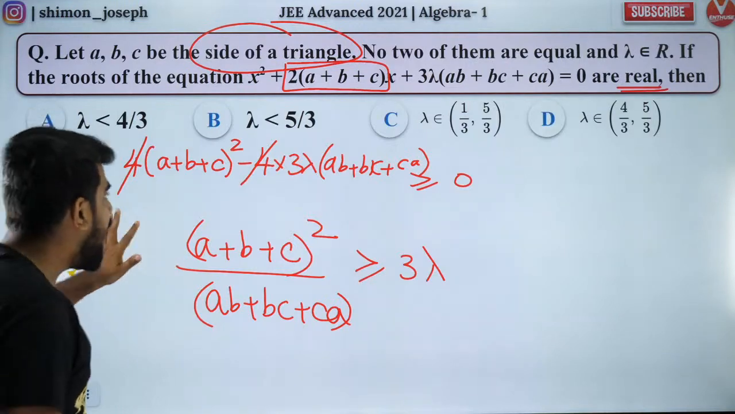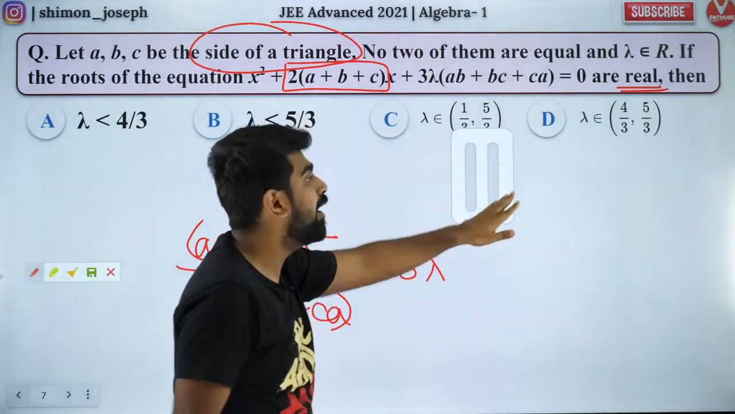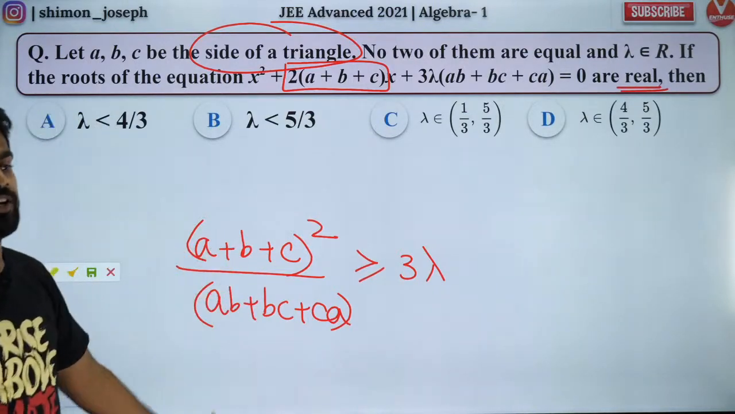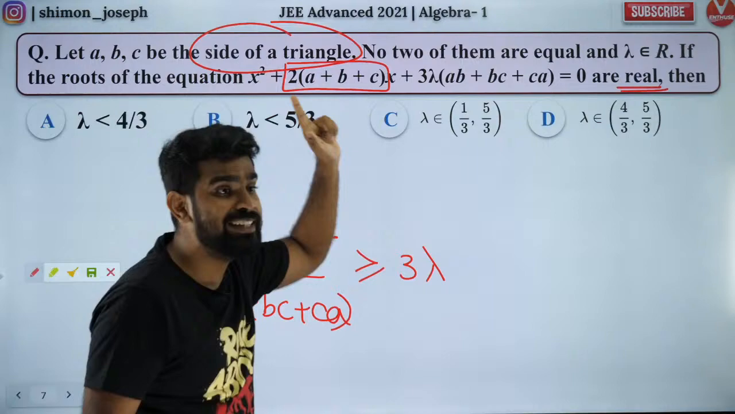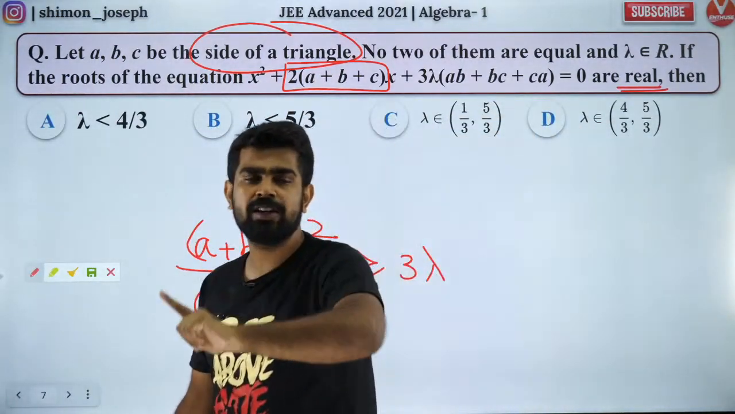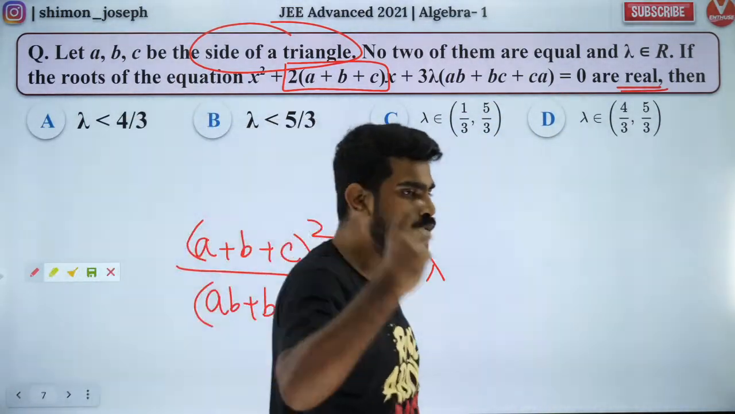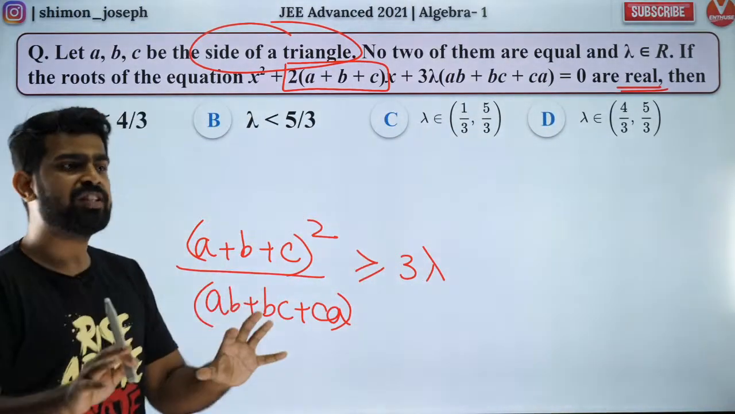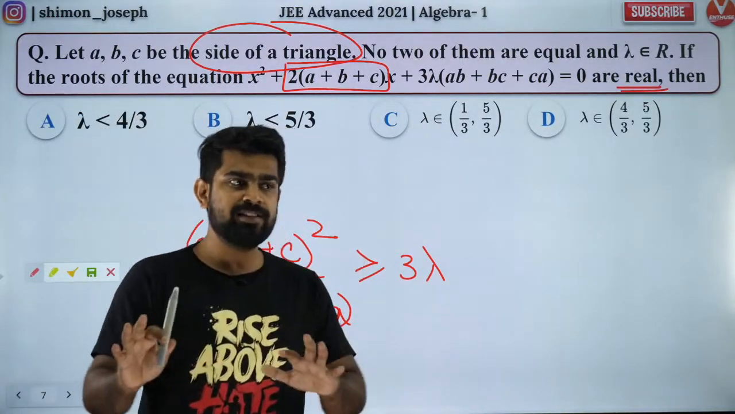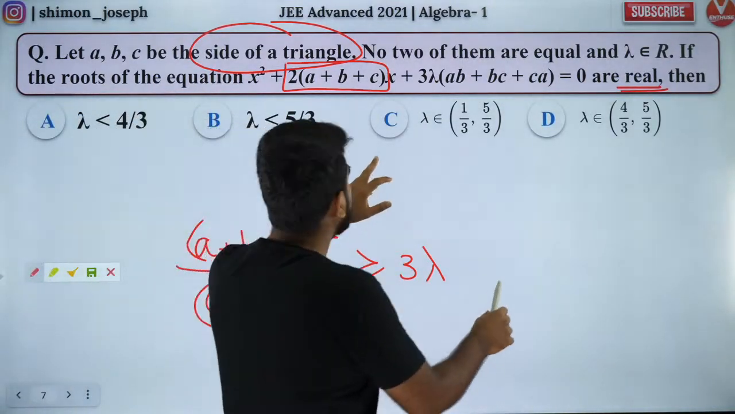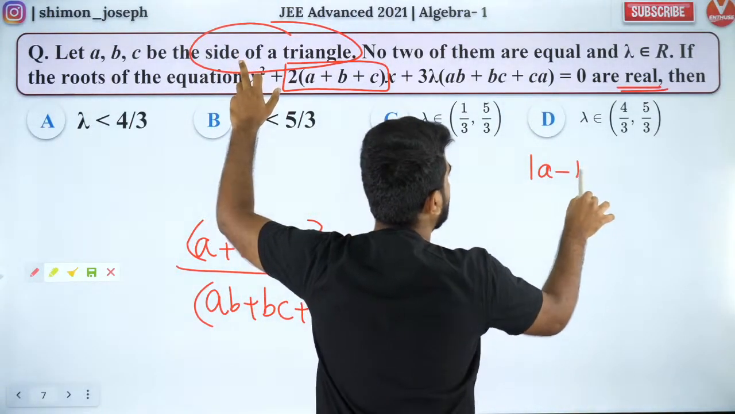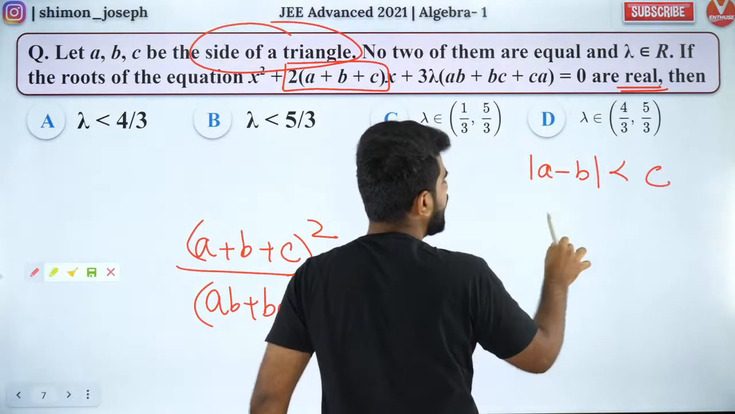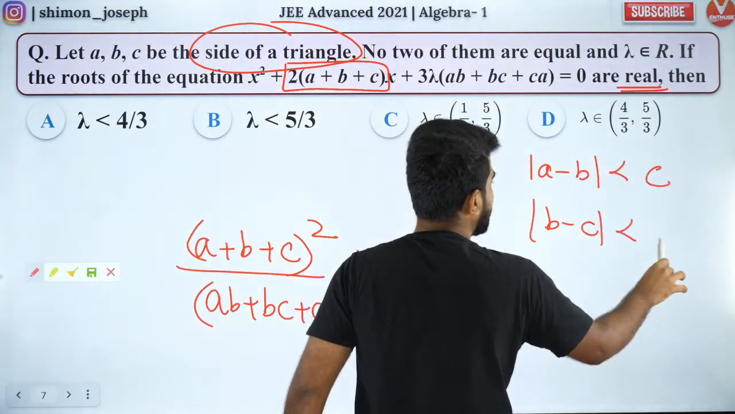Got it? So now, here comes the challenge. How do I find this ratio? That is where your triangular inequality comes into picture. I kept telling you triangular inequality is so important. So how do we use triangular inequality? I'm going to show that to you guys. Please listen carefully right now. Okay. So guys, if you have a triangle, we all know that the difference of two sides of a triangle is going to be lesser than the third side. The difference of any two sides of a triangle is lesser than the third side.